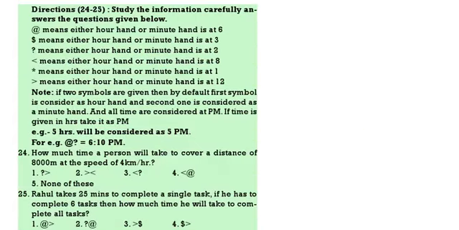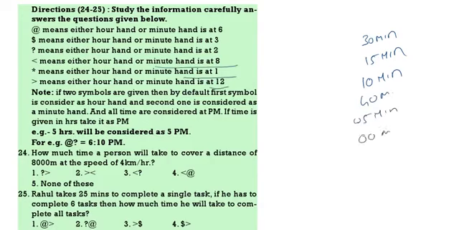Next, questions 24 to 25. Study the following information carefully, then answer the question. At 4 means the hour hand or minute hand is at 6. If the minute hand is at 6, it is 30 minutes. Dollar means hour hand or minute hand at 3. If the minute hand is at 3, it is 15 minutes. Question mark means minute hand at 2. If the minute hand is at 2, it is 10 minutes. If the minute hand is at 8, it is 40 minutes. If the minute hand is at 1, it is 5 minutes. If the minute hand is at 12, it is 00 minutes. Now taking this, we have to answer the question.